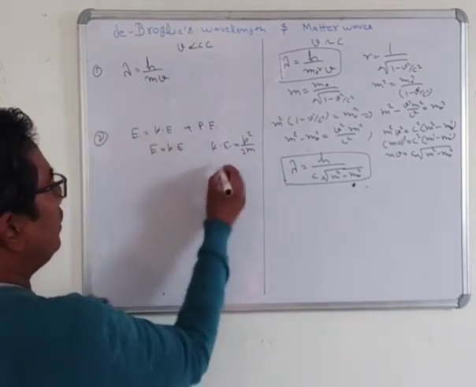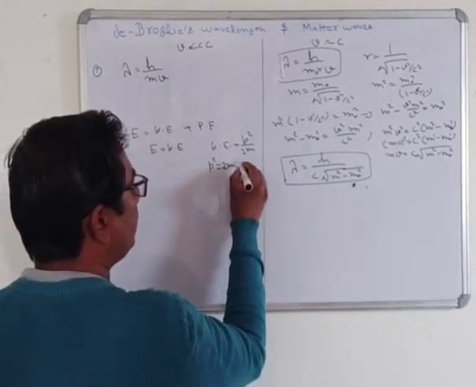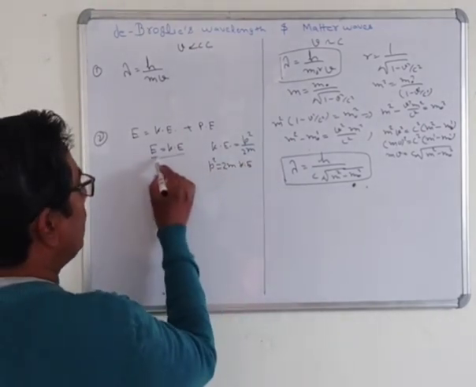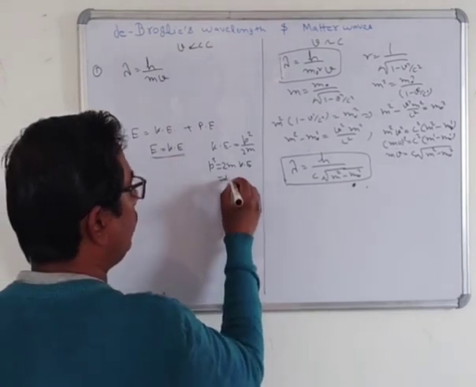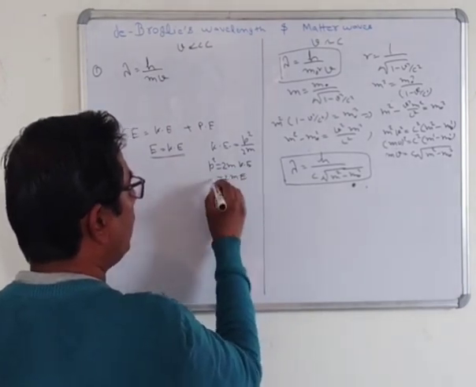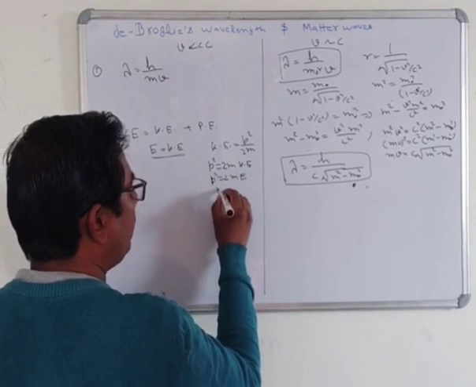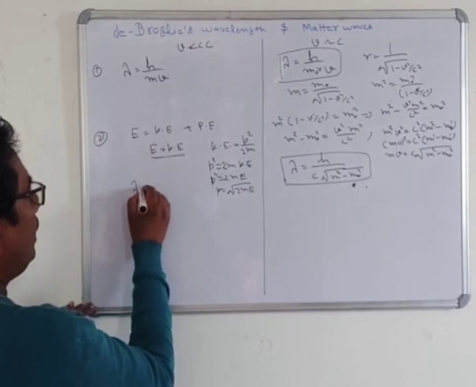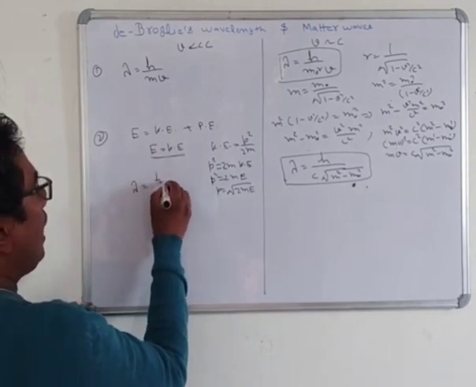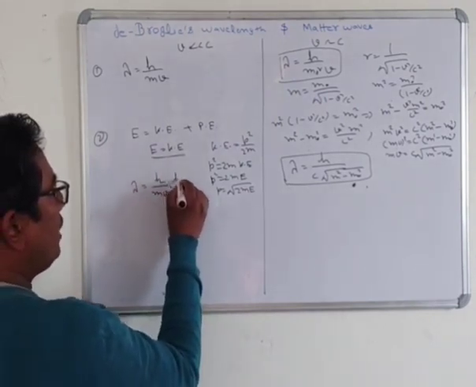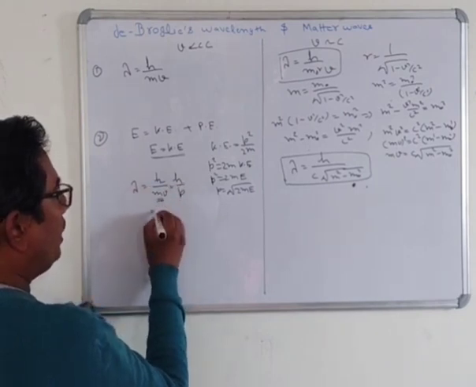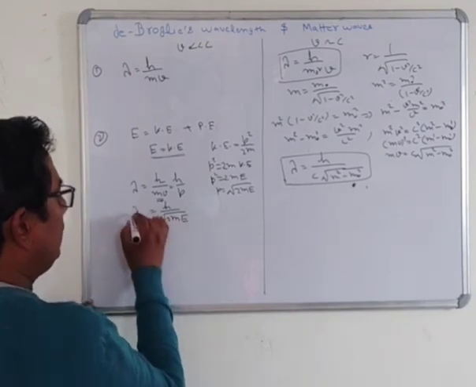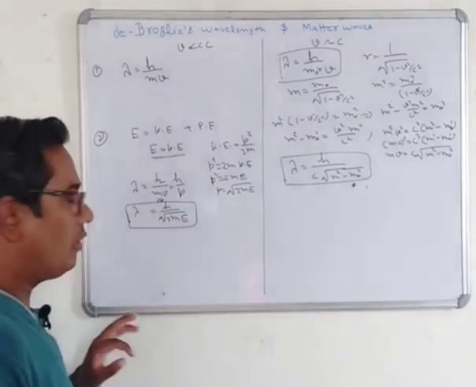It means that p square is equal to 2m times the kinetic energy, which for a free particle is the total energy E. So p is equal to under root 2mE. We can write that lambda is equal to h upon p, the momentum, so lambda is h upon under root 2mE. This is another form of the de Broglie wavelength.